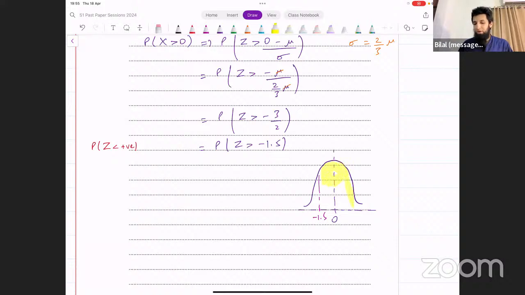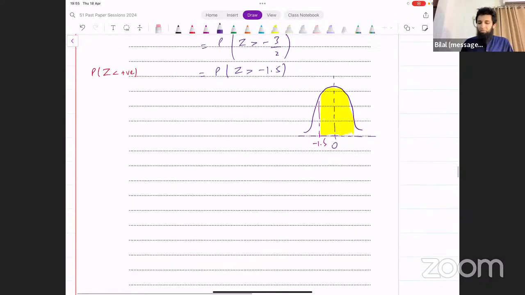But the table does not give us these areas. The table only gives us areas to the left of some positive value. So how do we convert it to that standard form that we can use the table for? We can flip this. We can say probability of Z greater than minus 1.5 is the same as the probability of Z less than 1.5.